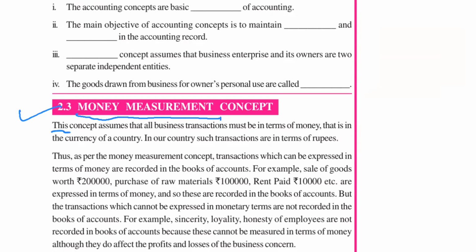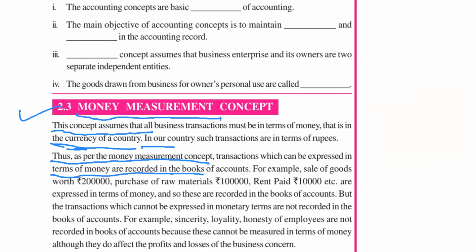See, this concept assumes that all transactions must be in terms of money, that is, in the currency of the country. For India, INR, Indian rupees, is our currency. So in our country, such transactions must be expressed in terms of rupees. Thus, as per the money measurement concept, the transactions which can be expressed in terms of money are recorded in the books of account.